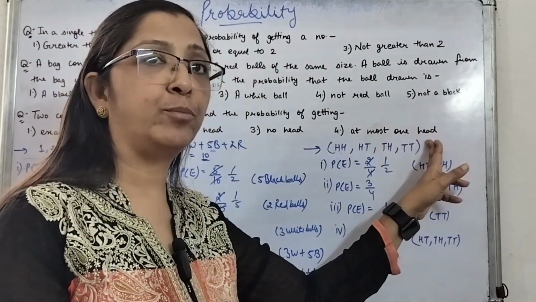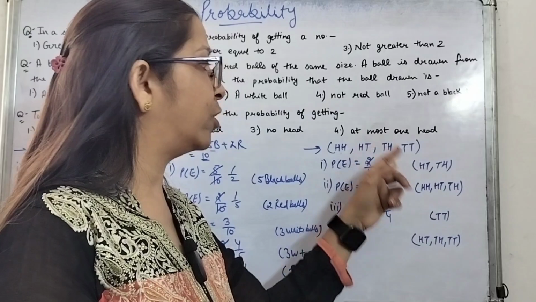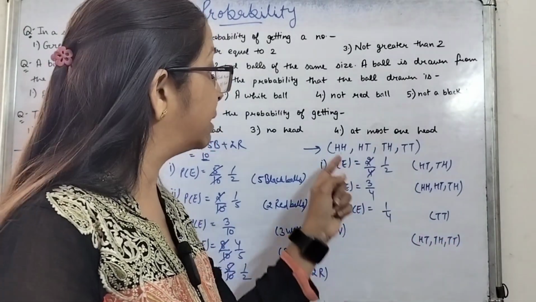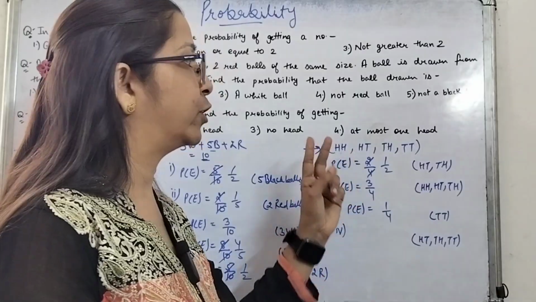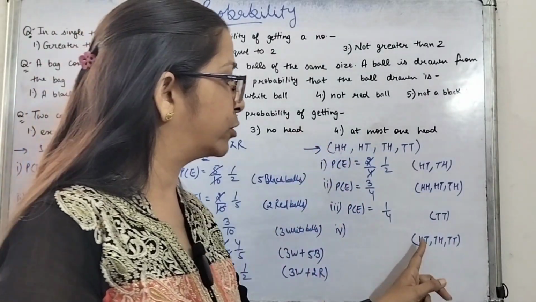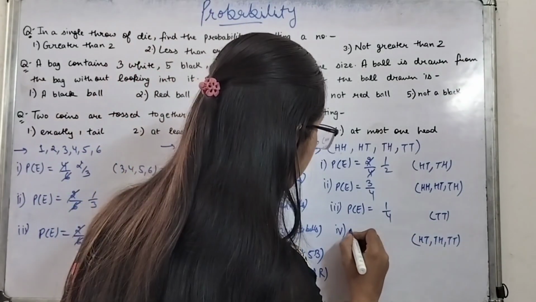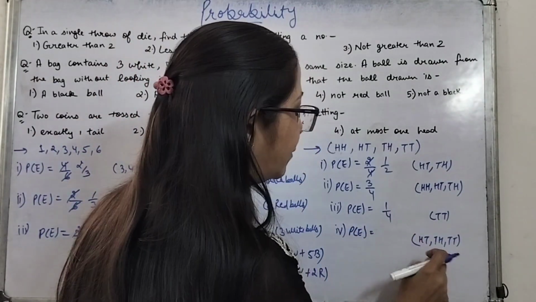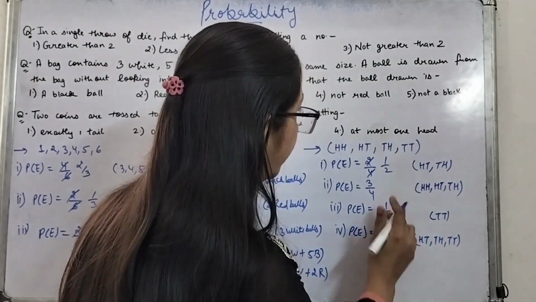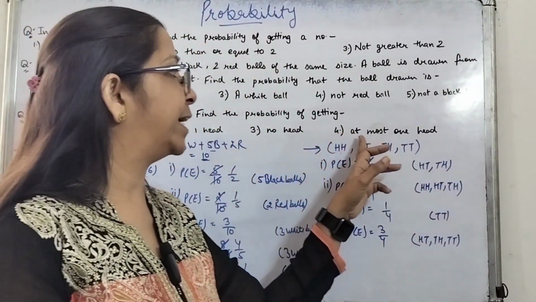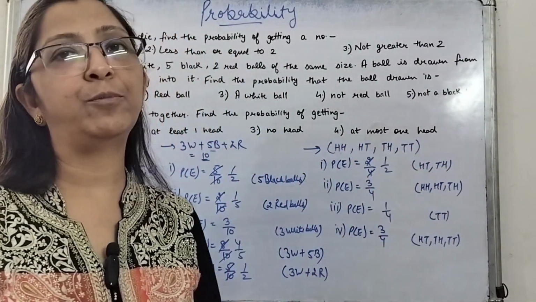So 0 head will also go or 1 head will also go. In this condition there is no head, this will also go. But this condition will not go because it is having 2 heads. So the number of favorable outcomes is 1, 2, 3. The total number of favorable outcomes is 3 and the total number of possible outcomes is 4. So the probability of getting at most one head will be 3 upon 4.